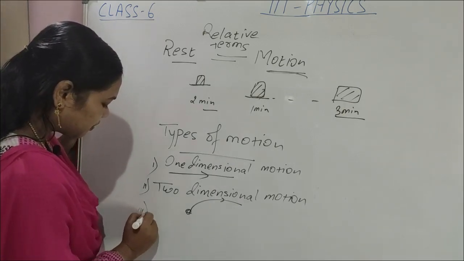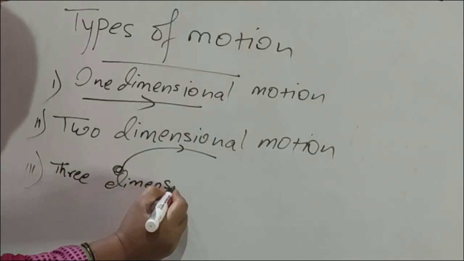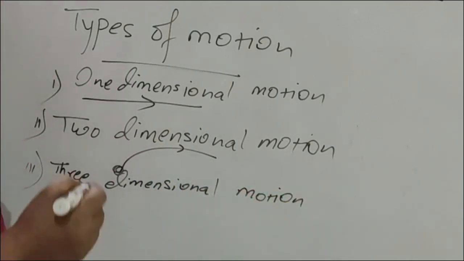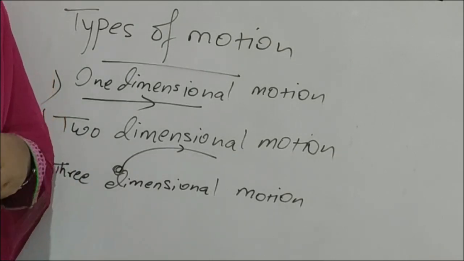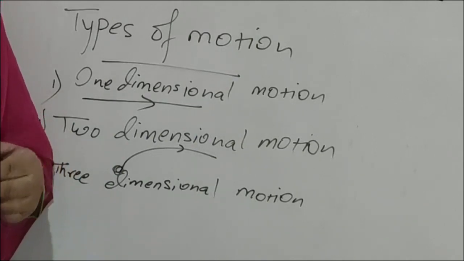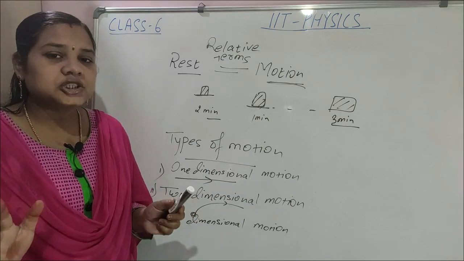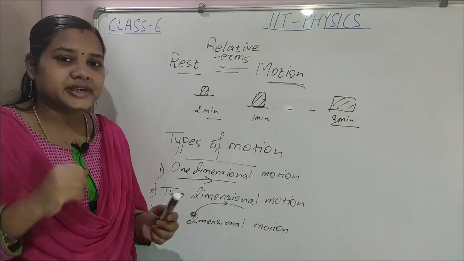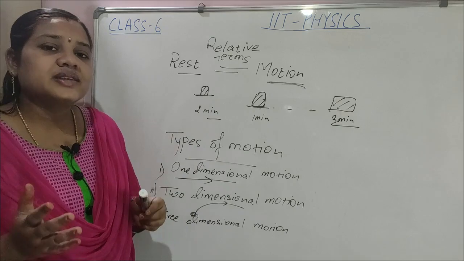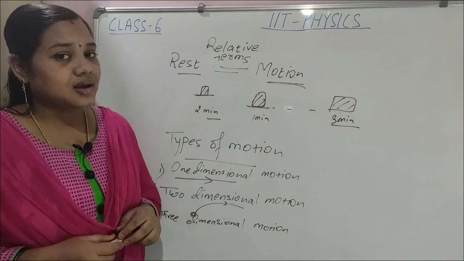Third one is three-dimensional motion. Whenever, to locate the position of the body, we need all three axes: x-axis, y-axis, and z-axis. It is motion in space, like a flying bird or a flying aeroplane. That is three-dimensional motion. Clear, children? This is all we discussed already in the last class.